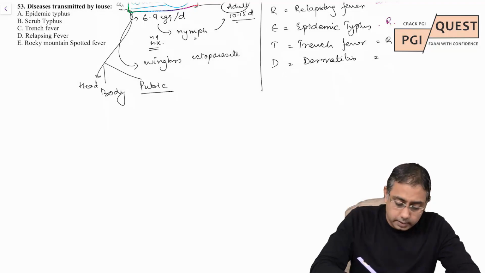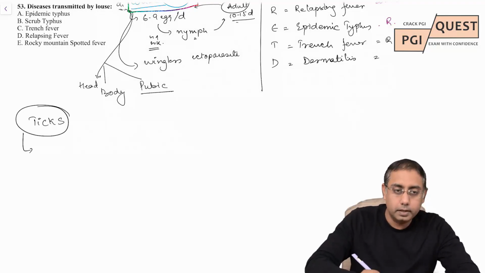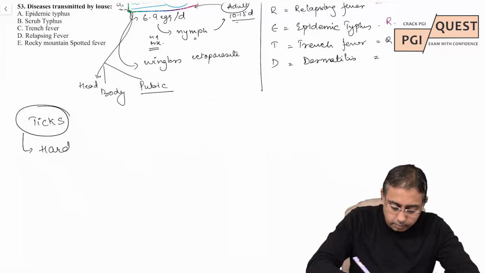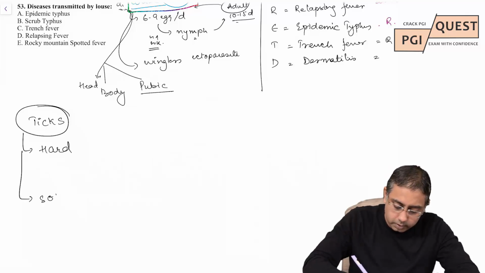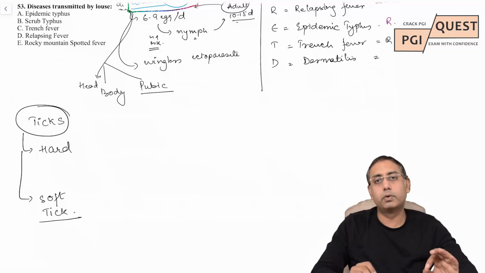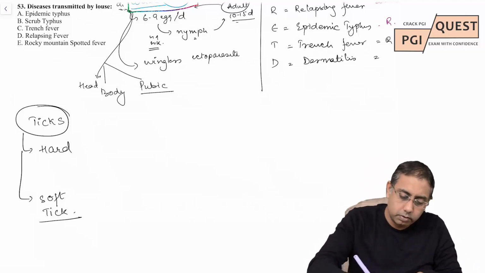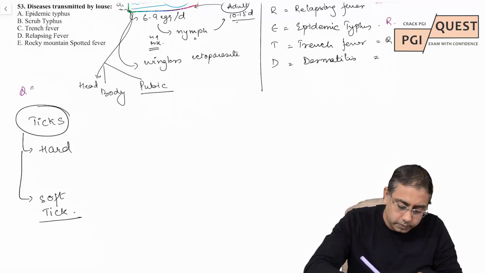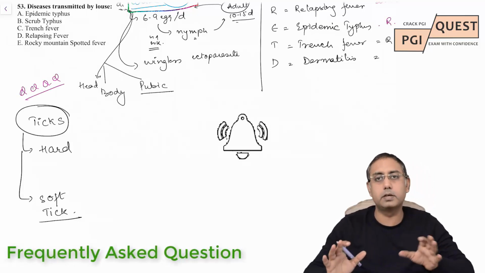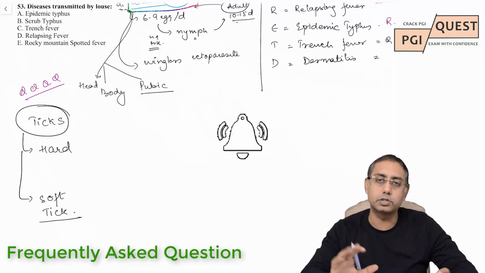Next we take up is ticks. Ticks could be a hard tick or it could be a soft tick. Soft tick, what are the diseases caused? I think we should put it as a 5-star MCQ. There are so many times they have asked which of the following is hard tick or soft tick.